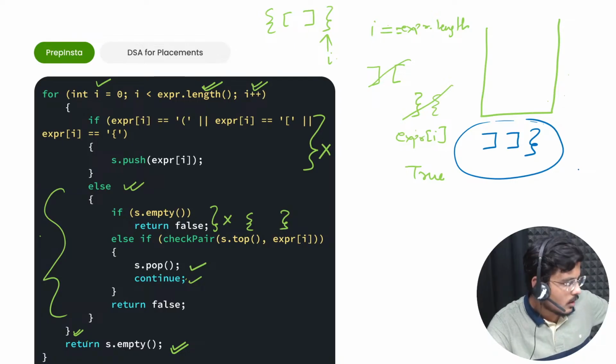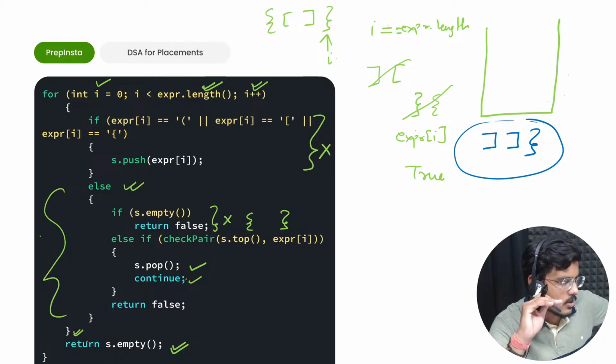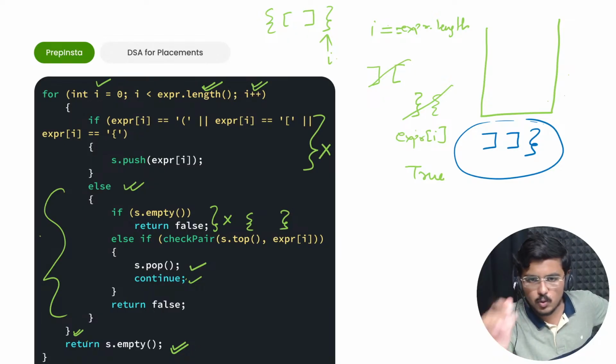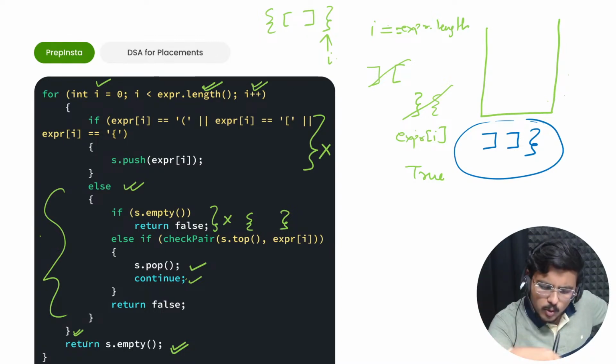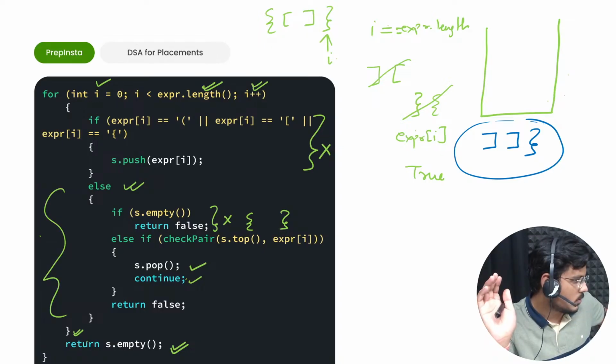Of course, Ashika, I'll show this in Java as well. But you know what? I daily show in Java. There has not been a single class so far in which I have not shown the code in Java. I'll show you the code in Java as well. It is a very simple basic code. You can do the same things in Java just with the push and pop operations. I guess everybody who is studying from me in DSA classes has so far understood that the logic remains the same, only the syntaxes change.